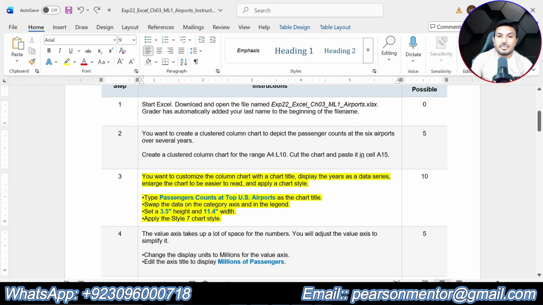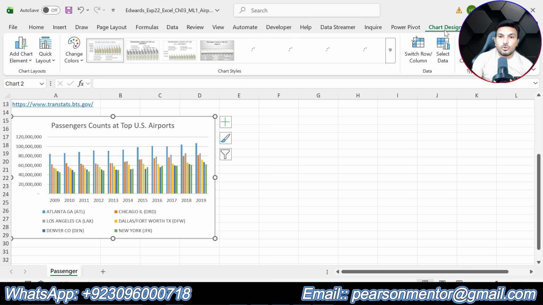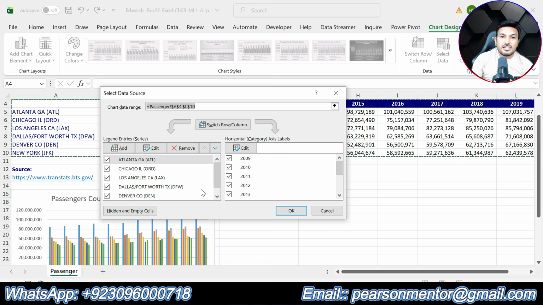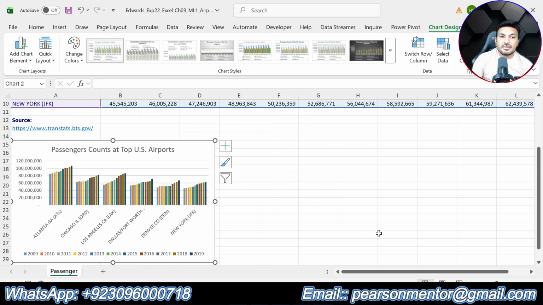Then next thing it is saying swap the data on the category axis and in the legend. Go to chart design, select data. Then it is saying swap the data in the category axis and legend, this one. So we have swapped the data on the category axis and the legend.